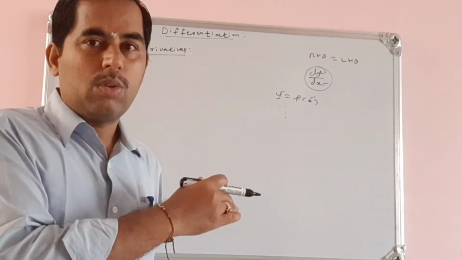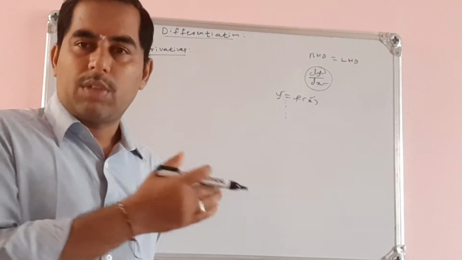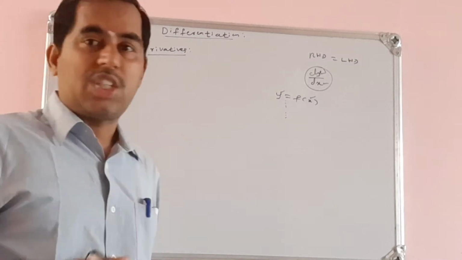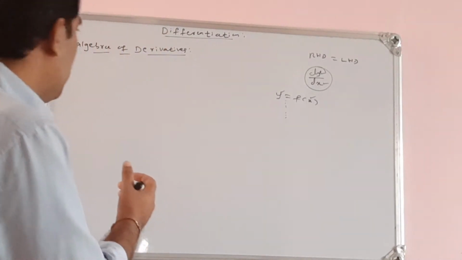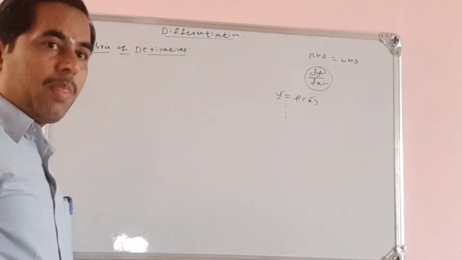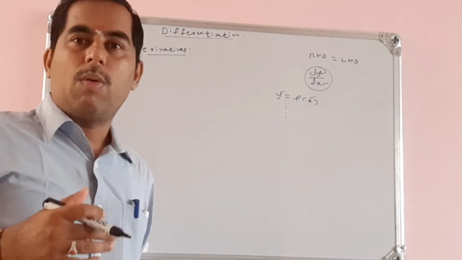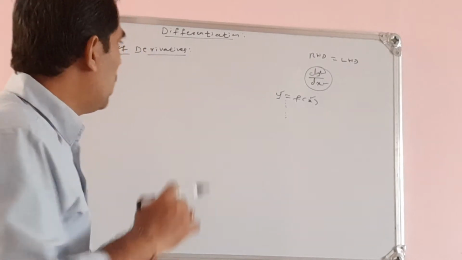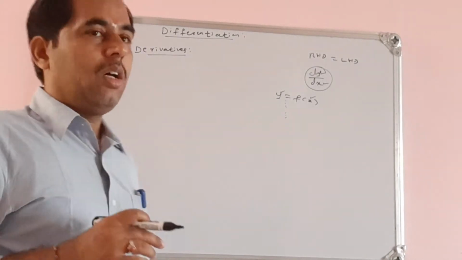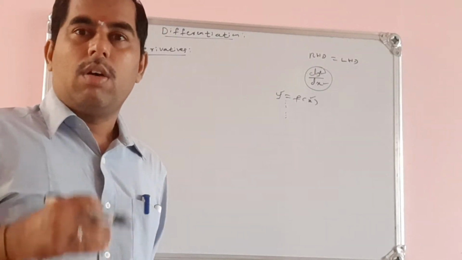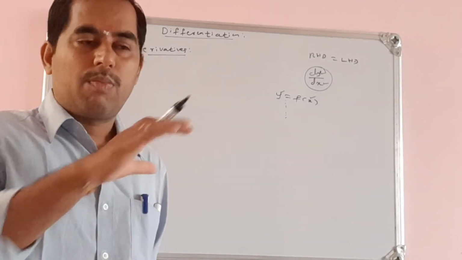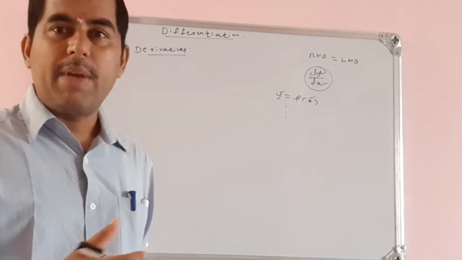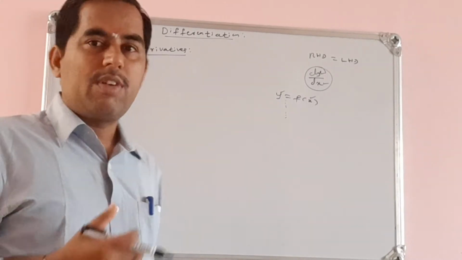I am going to continue some of the basic things related to differentiation in this session. In our first PUC classes we learned some of the basic results regarding differentiation. We used the first principle, and by using the first principle we derived some of the basic formulas of differentiation.